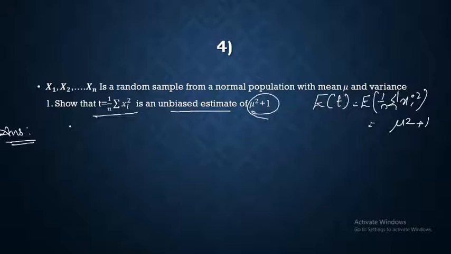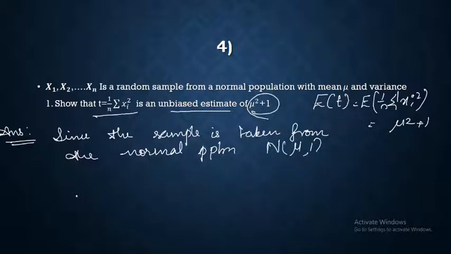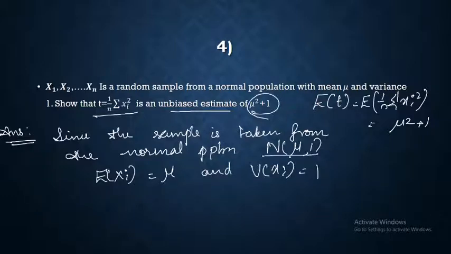Since the sample is taken from the normal population, and what is your normal population? Normal (mu, 1). Then expectation of xi should be equal to what? Mu, and variance of xi is equal to 1 with regard to this particular case, for i is equal to 1, 2, etc. up to n.